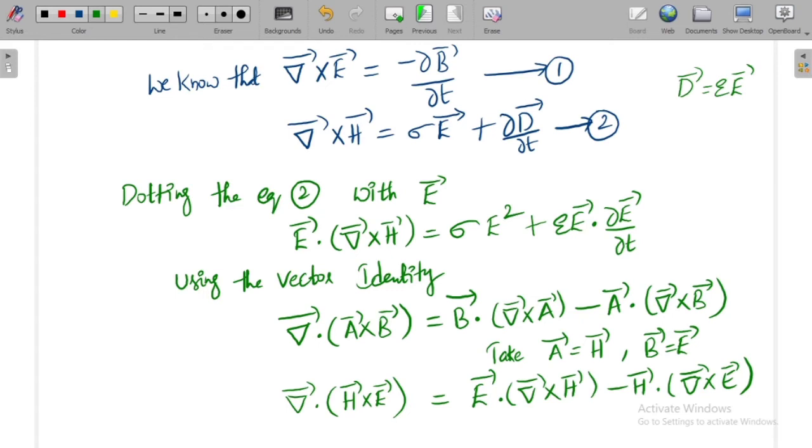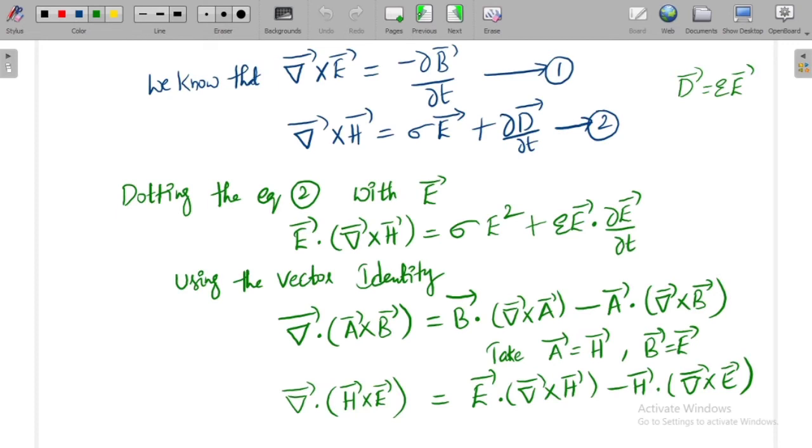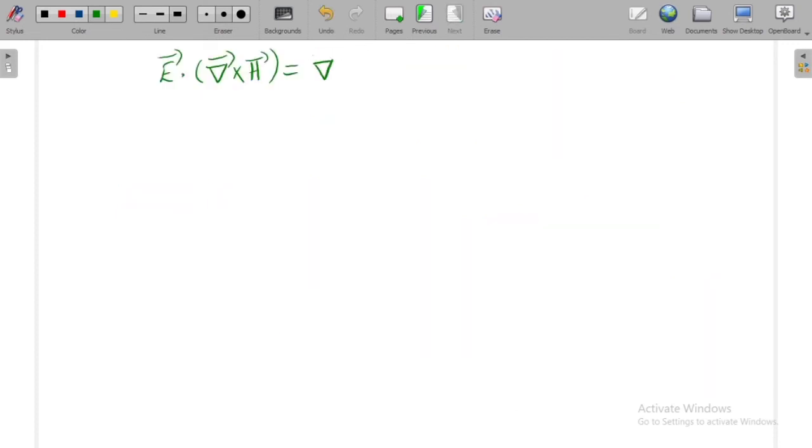Now from this equation, I want to know from the vector identity what E bar dot del bar cross H bar is, and it is equal to del bar dot H bar cross E bar, del bar dot H bar cross E bar.